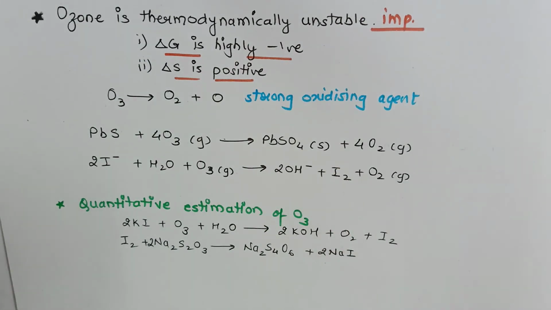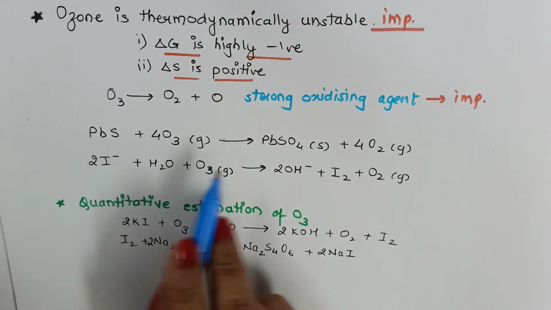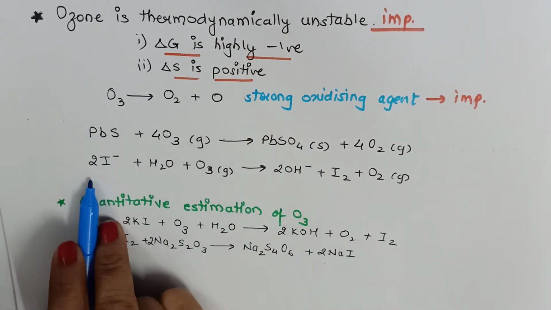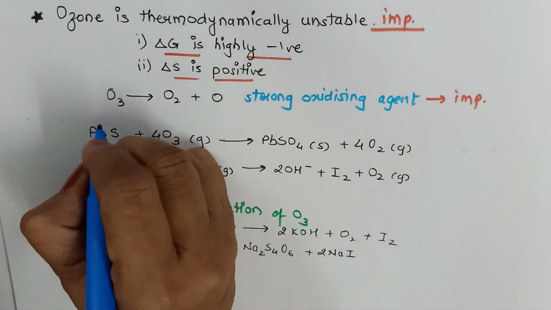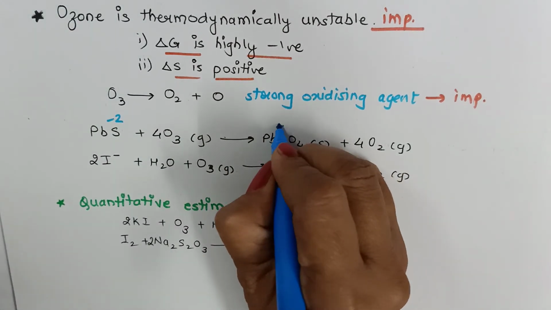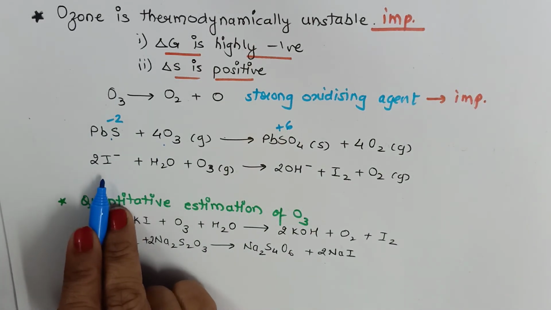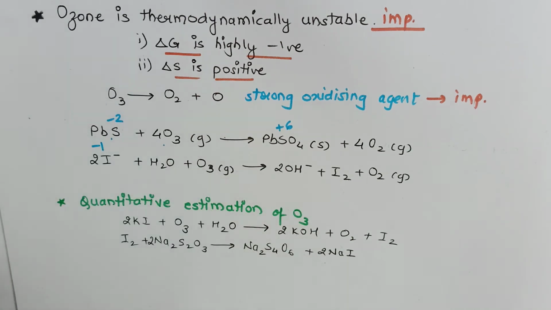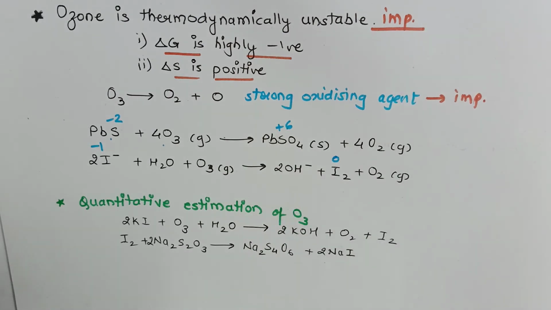It can oxidize various compounds. For example, it can oxidize lead sulfide to lead sulfate and iodide ion to iodine. But we have to remember the oxidation number changes. In lead sulfide, sulfur is in -2 oxidation state, and in lead sulfate, sulfur is in +6 oxidation state. So ozone has oxidized sulfur. Now in the second equation, iodide ion is in -1 oxidation state. When it gets oxidized, the iodine oxidation number is increased. So ozone acts as a very strong oxidizing agent.